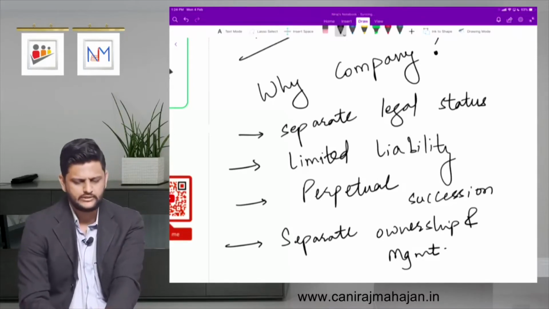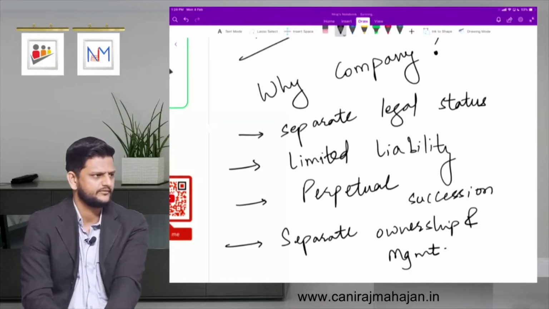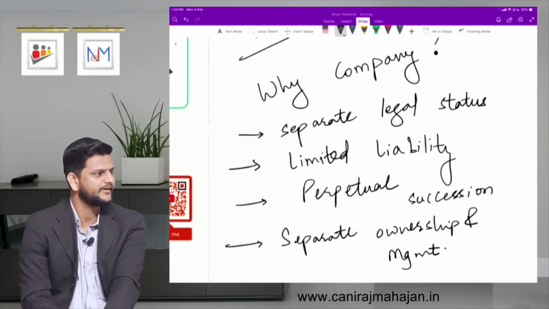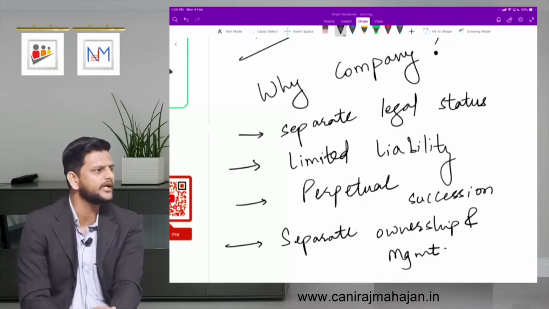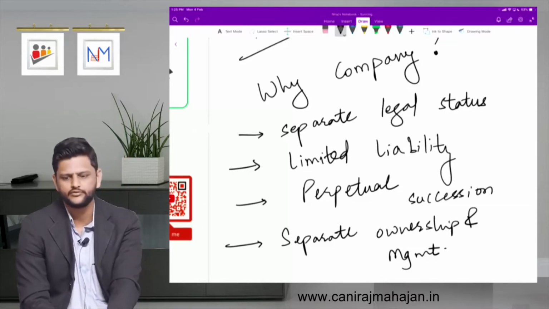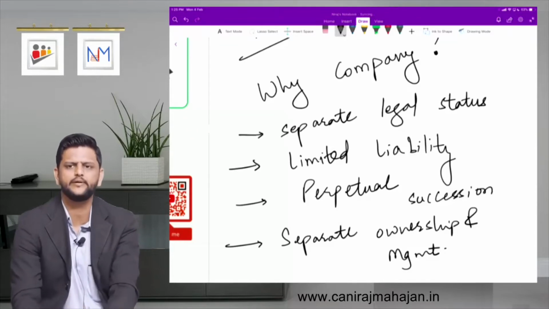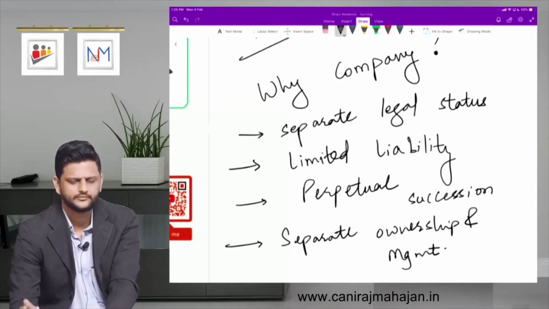Yes, good, obviously. So even in partnership, resources can be extended. Right, good. You can go to the public at large. You can involve n number of persons. That is one of the benefits. Yes. Anybody, anything else? Fine.